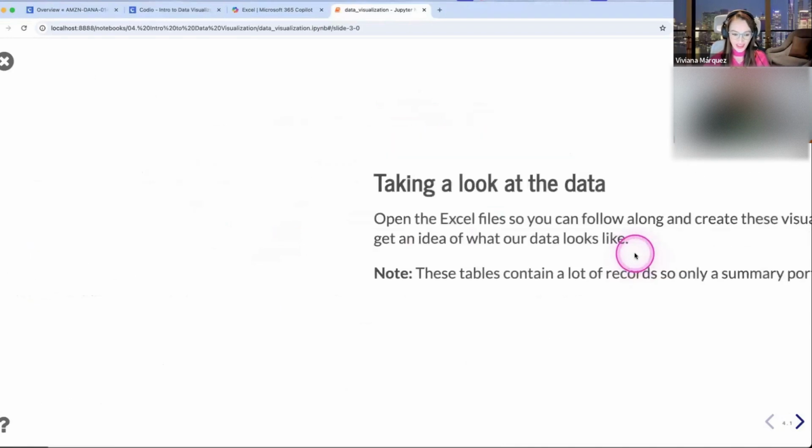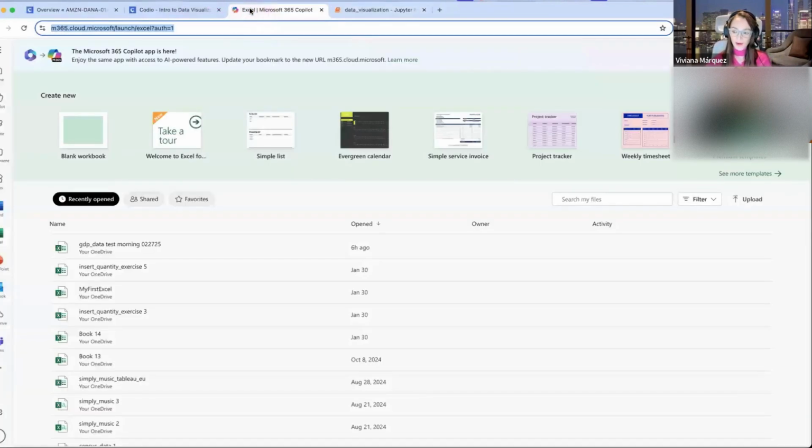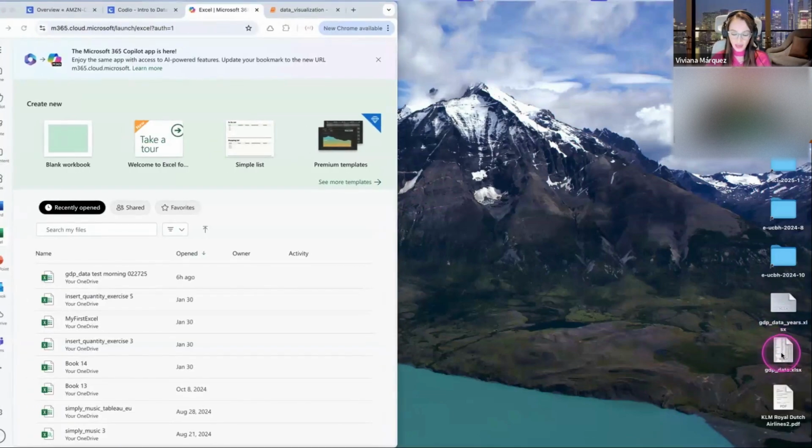All right, cool. So let's take a look at the data of those two Excel files. So I'm gonna go on Excel and I'm gonna upload that data. I'm gonna start with the one that says GDP data. So we have these two, I'm gonna start with this one. Here I'm just stalling for a little bit to make sure everyone is in Excel, and also checking the chat to see if there are questions. All right, seems like we are doing good.